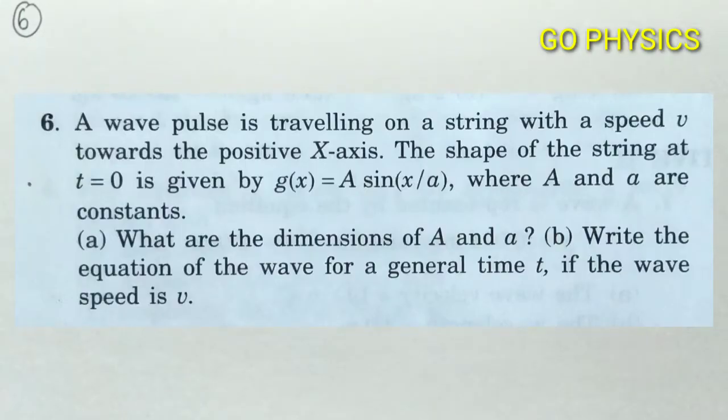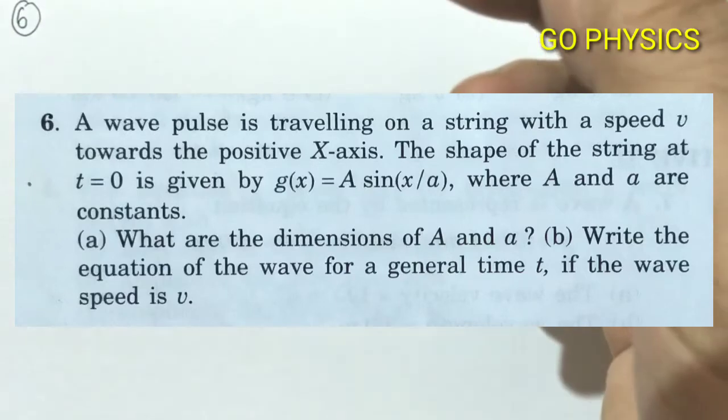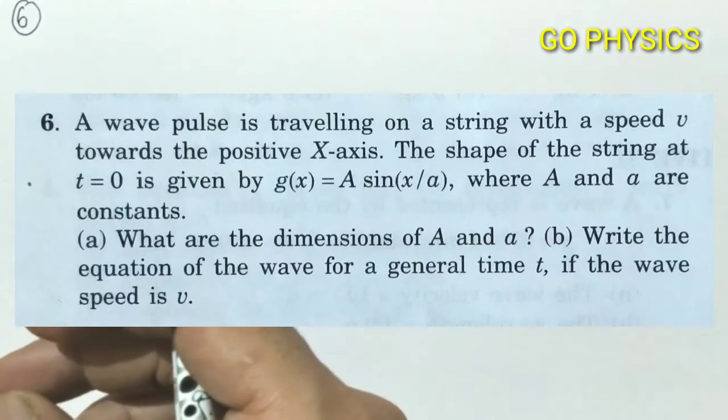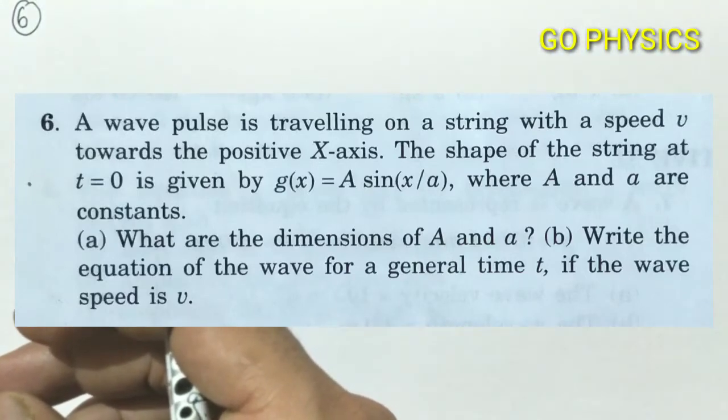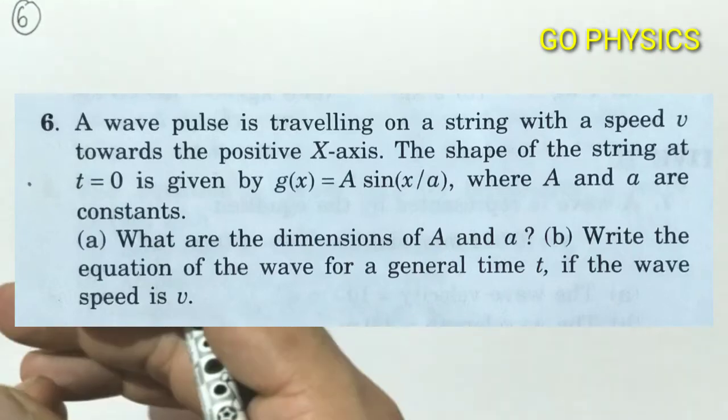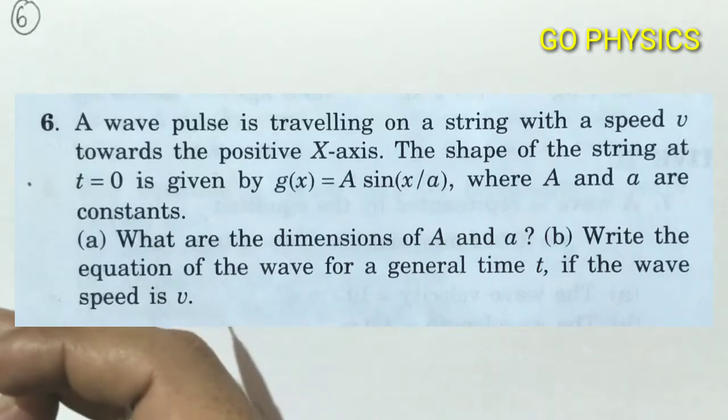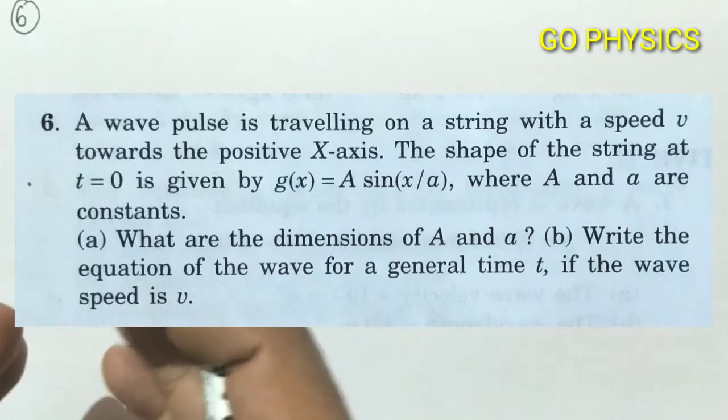Now let's see question number 6. A wave pulse is traveling on a string with a speed v towards the positive x direction. The shape of the string at t equal to 0 is given by g(x) equal to A sin(x/a), where capital A and small a are constants. What are the dimensions of capital A and small a?